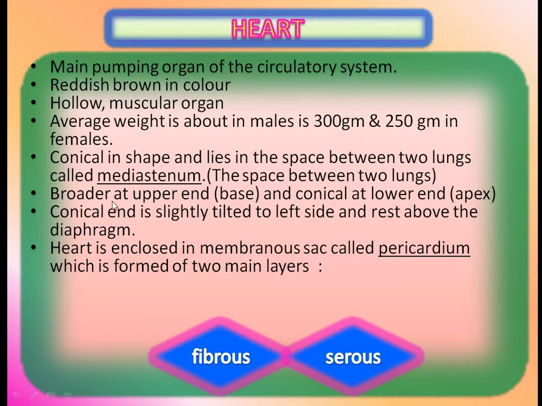Then the heart is broader at the upper end, which is called the base, and conical at the lower end, which is called the apex. The conical end is slightly tilted to the left side and raised above the diaphragm. Tilt means what? Tilt means to cause to move into a sloping position.